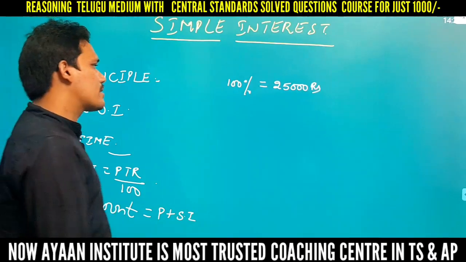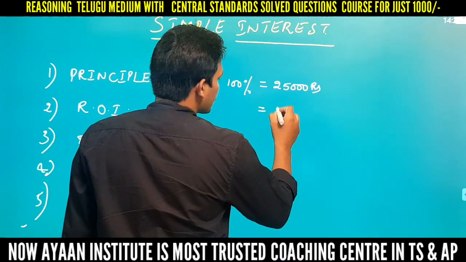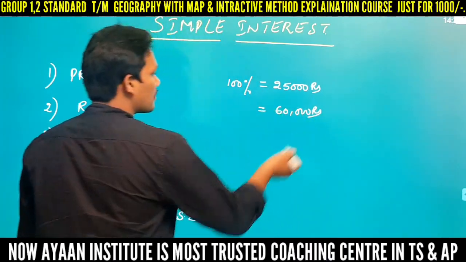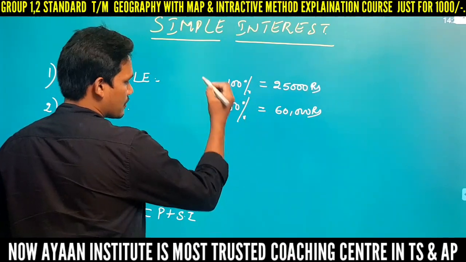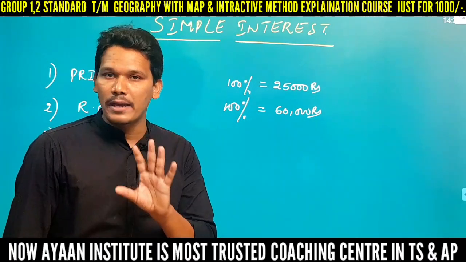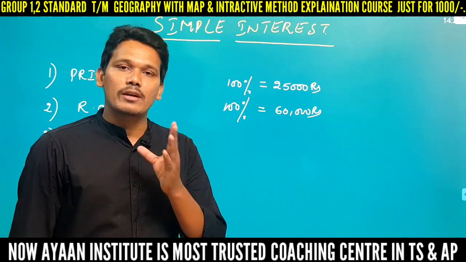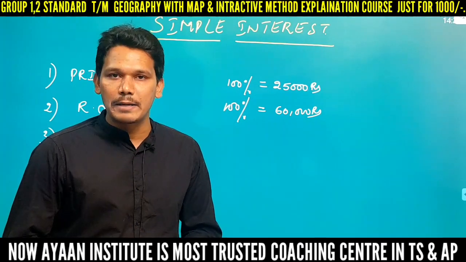Similarly, if you borrowed 60,000 rupees from me, this is the principal, and it must be considered as 100%. Whatever the principal may be, it is the base, and it must be equated to 100%.